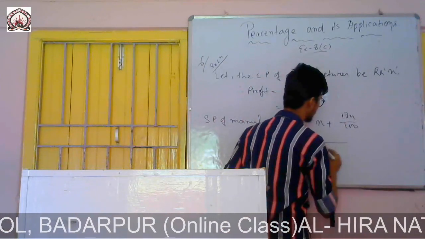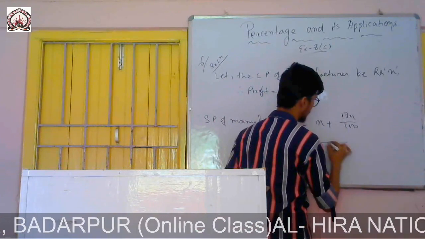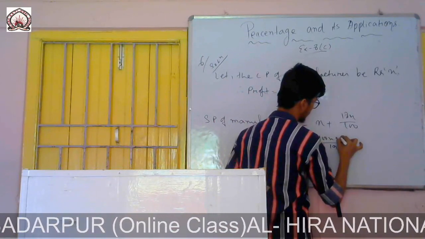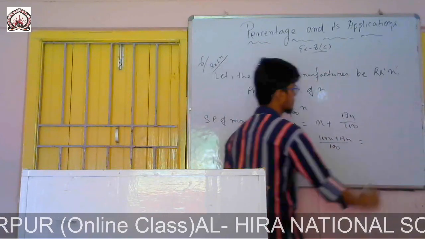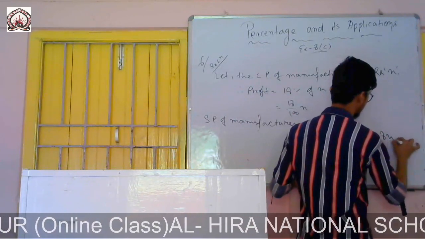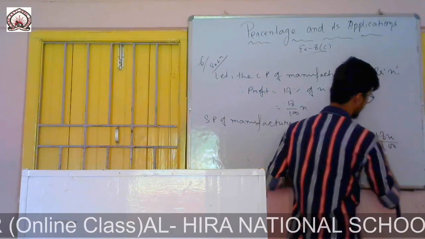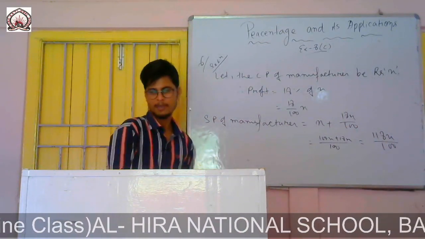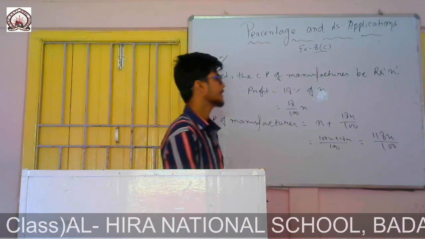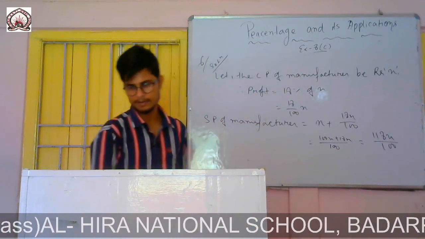If I simply solve this one, LCM will be 100. There are 100X plus 18X, which is 118X by 100. So this is the SP of manufacturer, 118X by 100.